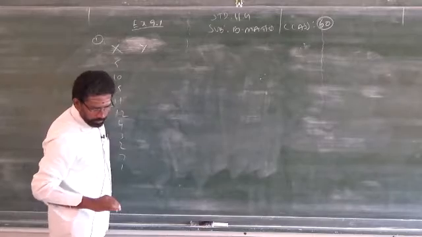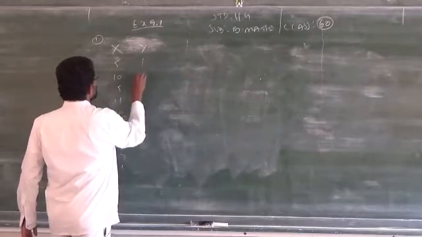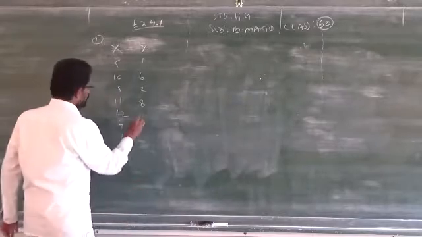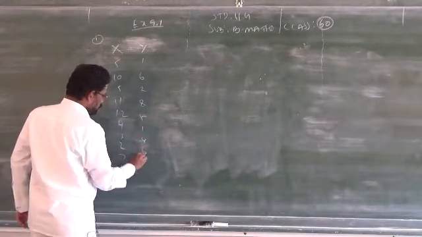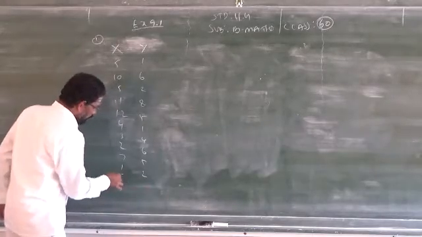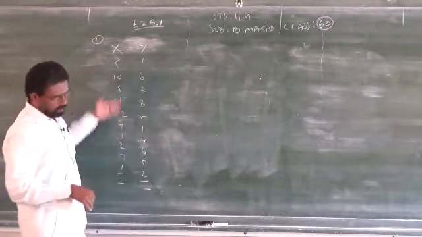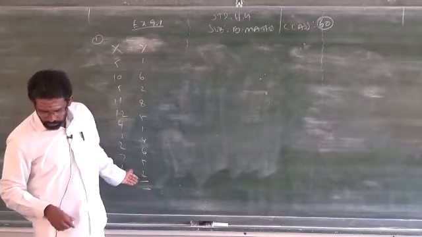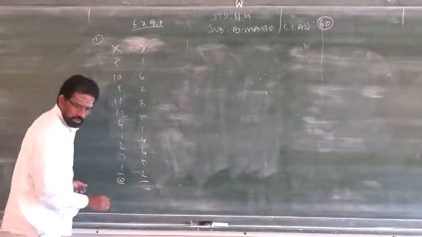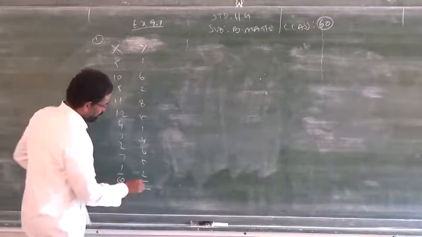Under Y: 1, 6, 2, 1, 6, 2, 8, 1, 2, 5, 1, 4, 6, 5, 2. So you have to find the total by using the calculator. I will tell you the total of summation x, that is 60. Summation y is 40.